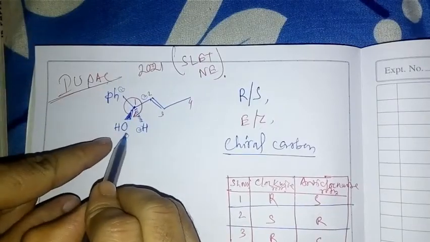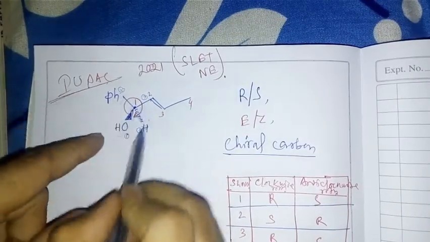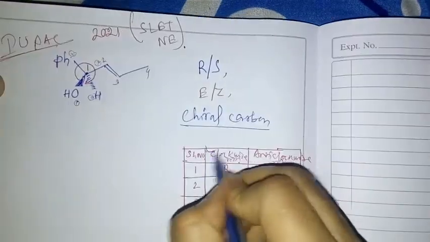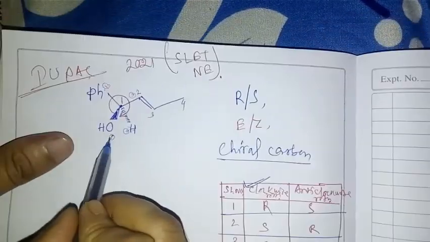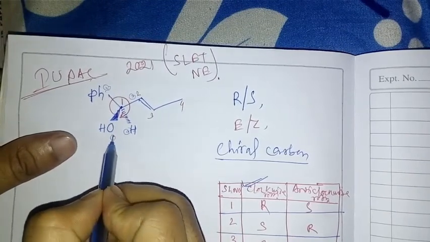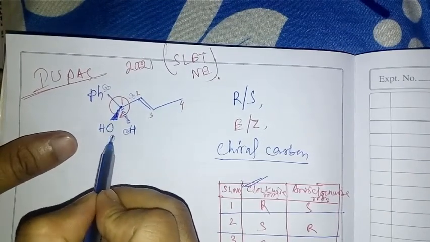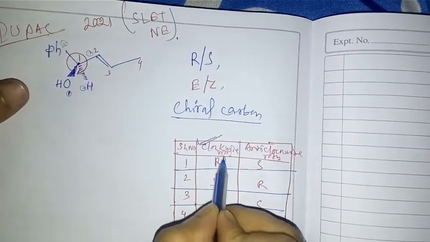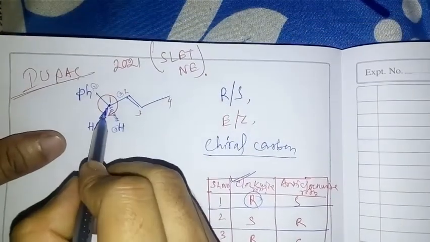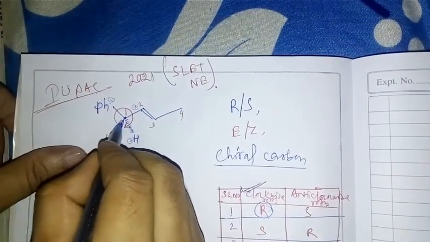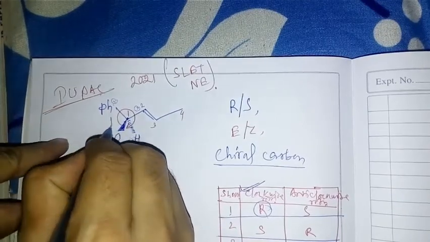Now this rotation 1 2 3 4 is clockwise. And serial number 1 is above the plane, so this is R. This one-number carbon is R configuration.